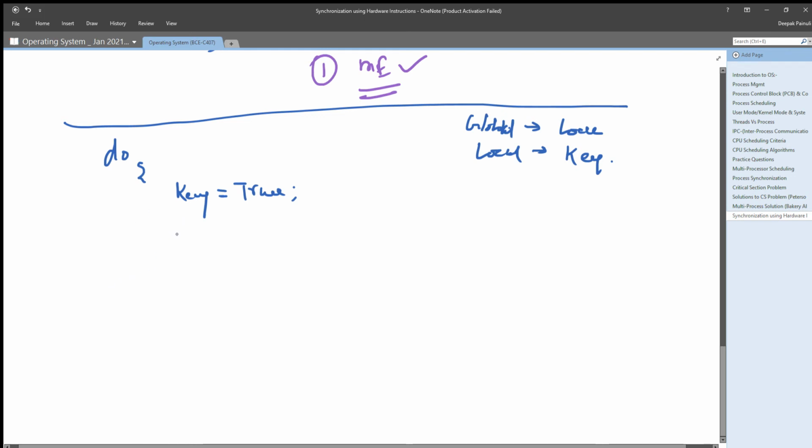Okay, now what other thing it will do, it will check while key equals true, it needs to swap lock and key, right?